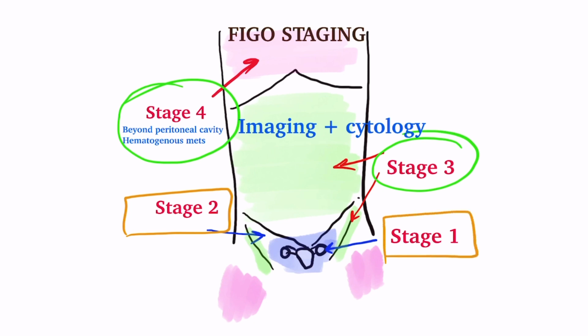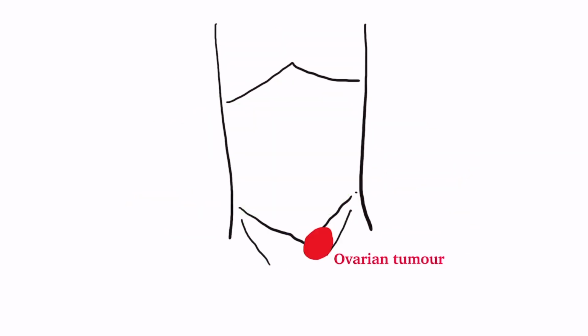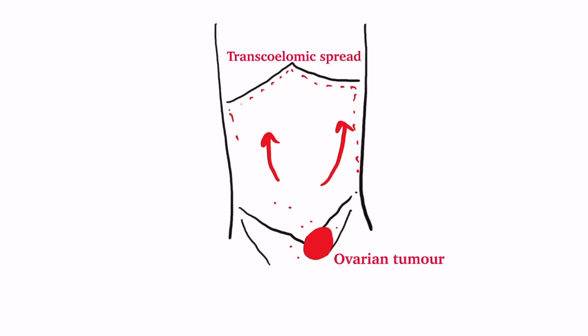Ovarian cancer has a very unusual way of spread, transcoelomic spread, meaning cells shed in the peritoneal fluid and then are carried away with movement of fluid due to diaphragmatic excursion. These cells may deposit anywhere in the cavity: omentum, peritoneum, bowel serosa, mesentery. Hence even when gross tumor is in the pelvis, disease may be in the whole abdomen in the form of microscopic deposits which are diagnosed by biopsy only.